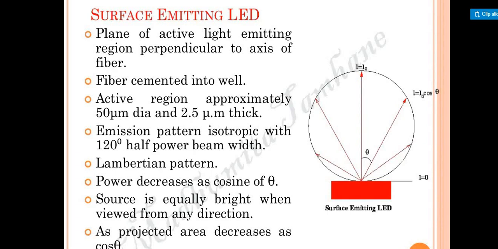Next part is regarding the projection. What is the projection all about? The projected area decreases as cos theta, and that's the reason the coupling is not going to be a good amount. So that's the reason we take the surface emitting light emitting diode into the plane of the active emitting region. Okay, based on that region, it is going to produce the particular patterns of light.